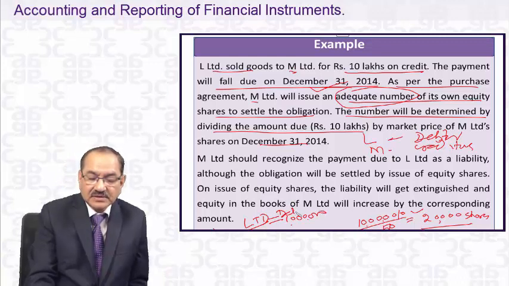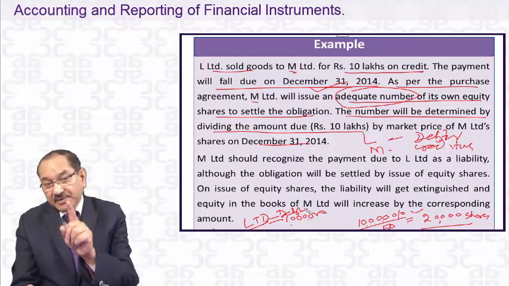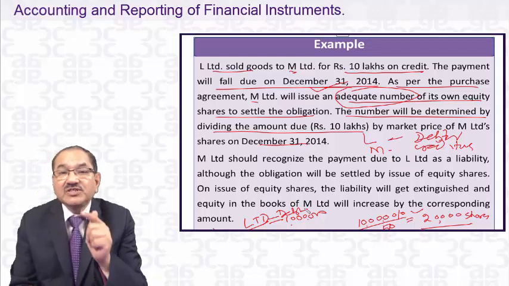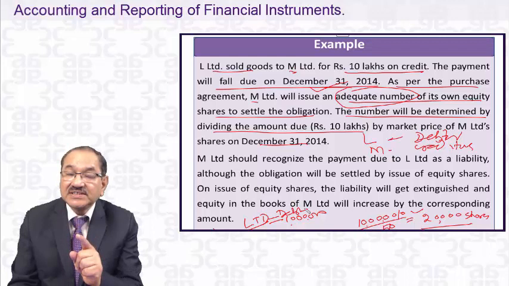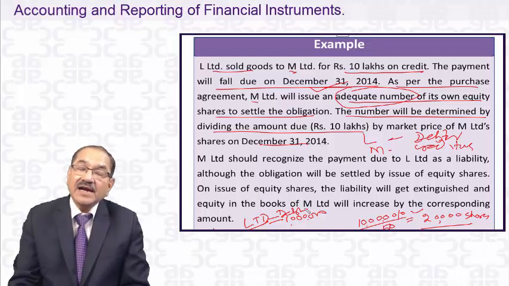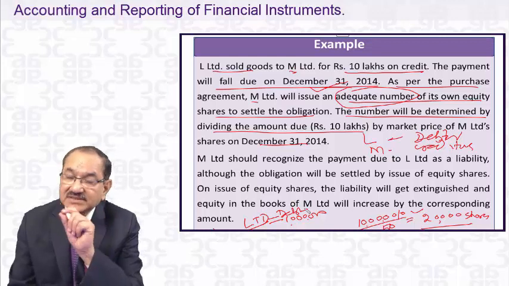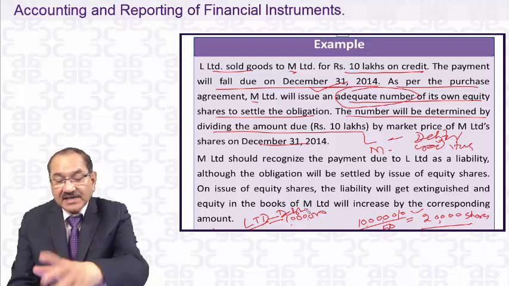The problem is with M Limited, because it has promised to issue equity shares to L Limited on the date of settlement. And how many shares? Not fixed. A variable number, calculated like this.